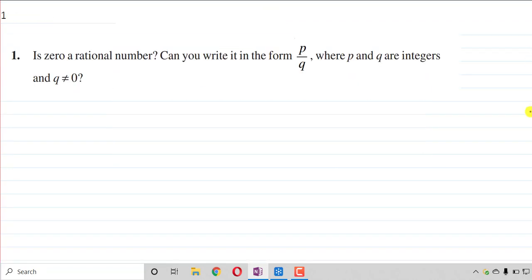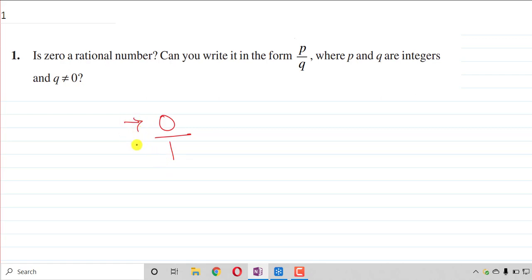The first question is: is zero a rational number? Can you write it in the form of p by q, where p and q are integers and q is not equal to 0? 0 is an integer, we have seen, and all integers are rational numbers. To convert an integer to a rational number, we just divide it by 1.